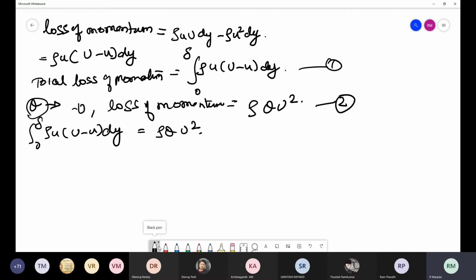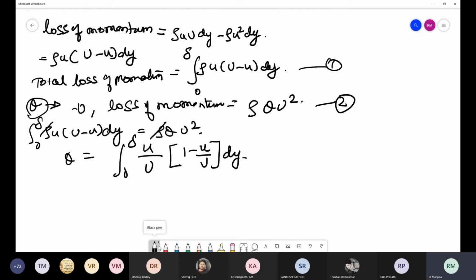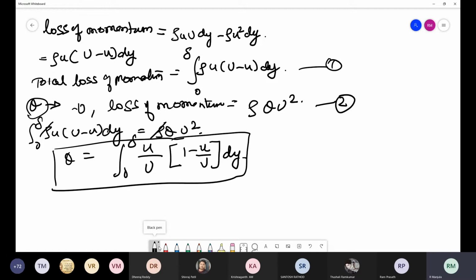So theta is equal to the integral from 0 to delta of small u by capital U, which you can take out, times 1 minus small u by capital U, dy, because rho gets cancelled. So you will have small u by capital U outside, into 1 minus small u by capital U, dy.